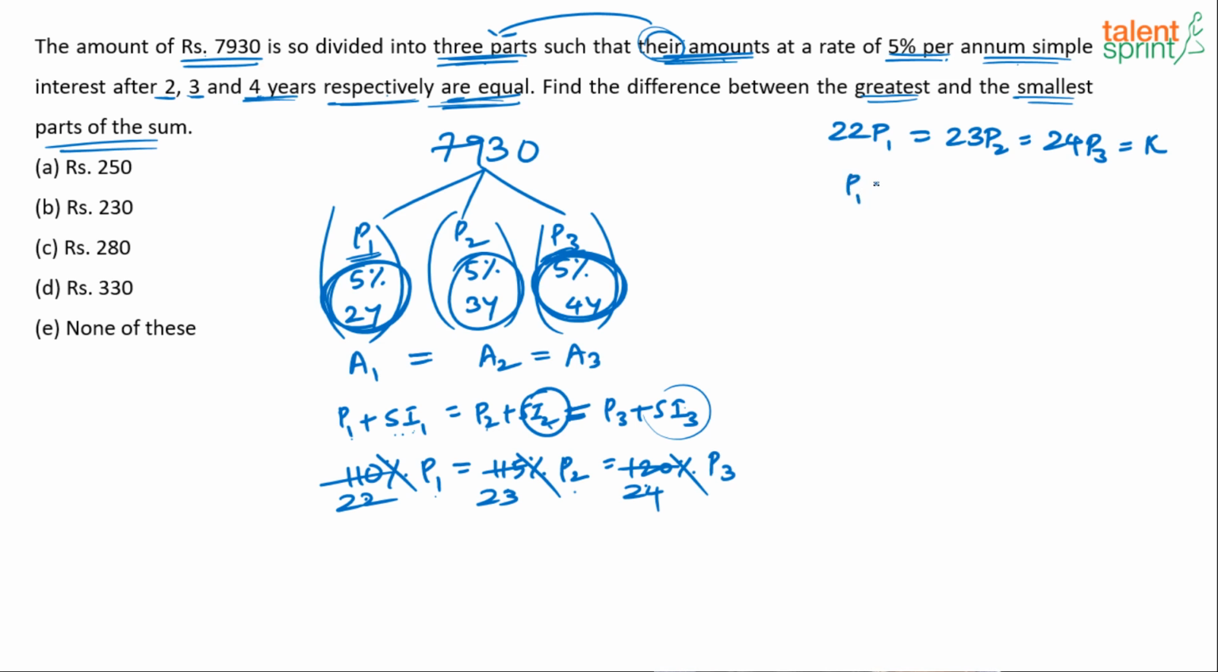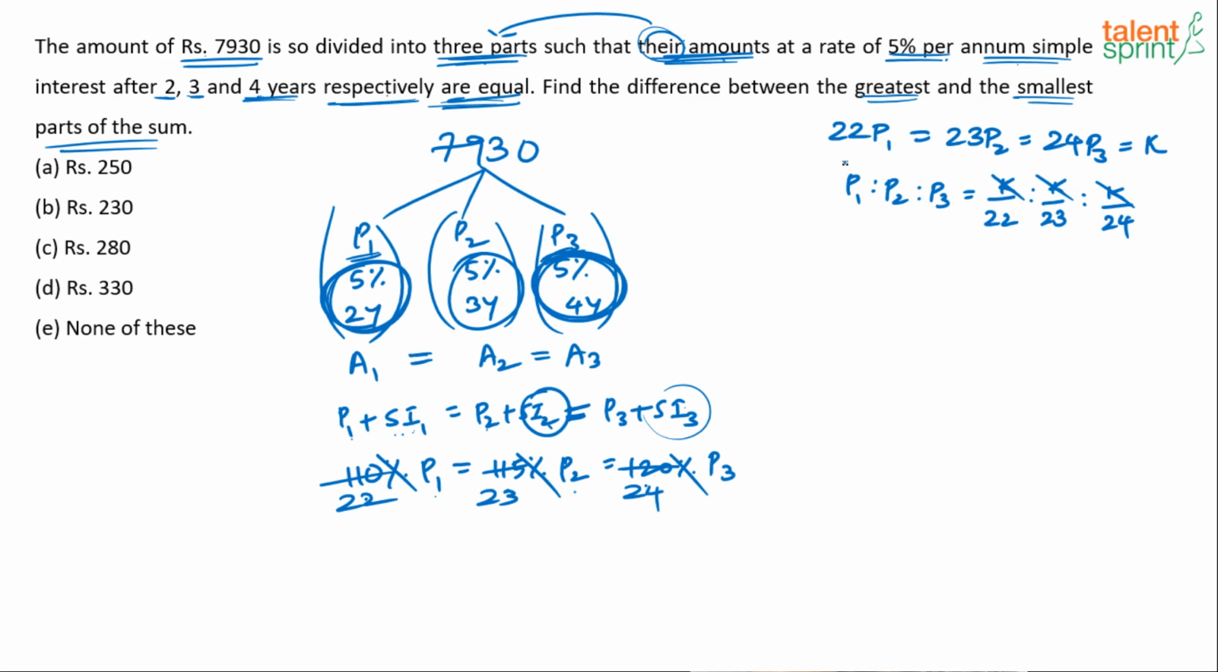So what is P1? P1 is to P2 is to P3. You understand? P1 will be K by 22. So it's like 1 by 22 is to, what is P2? K by 23. So 1 by 23 is to P3, which is K by 24. So 1 by 24. Actually all are K, K, K. You understand? P1 will be K by 22, P2 will be K by 23, P3 will be K by 24. So K is common, it gets cancelled. So we'll be left with 1 by 22, 1 by 23, 1 by 24.